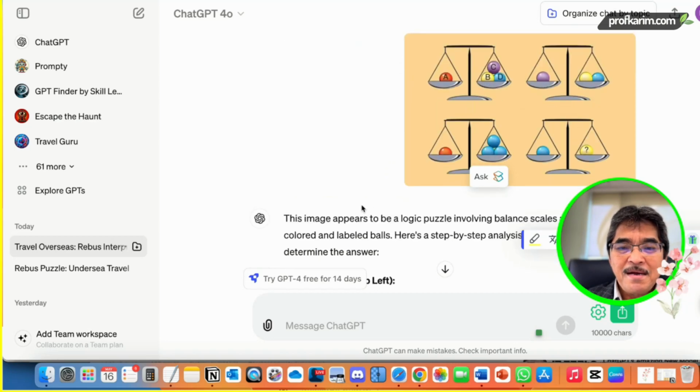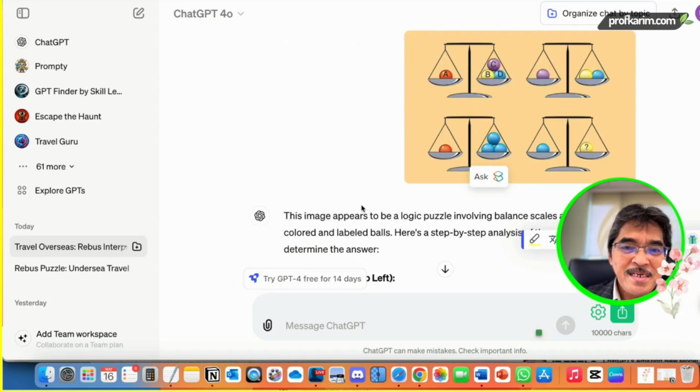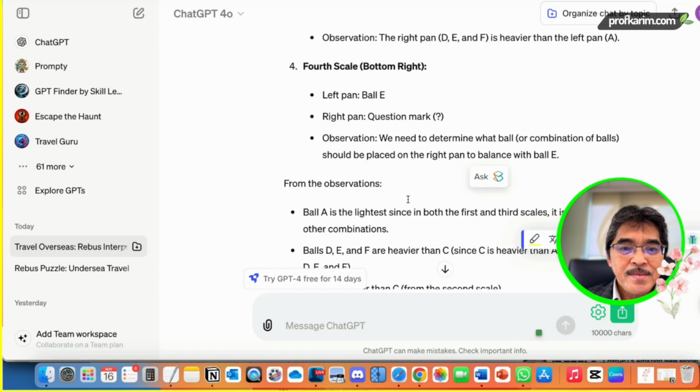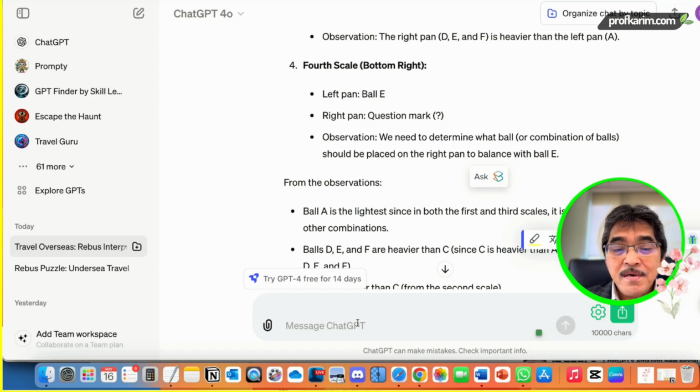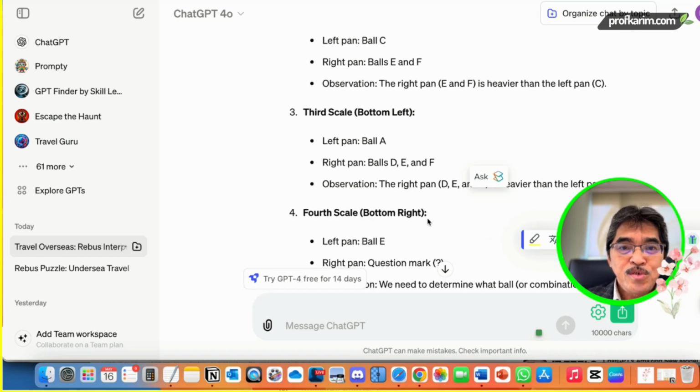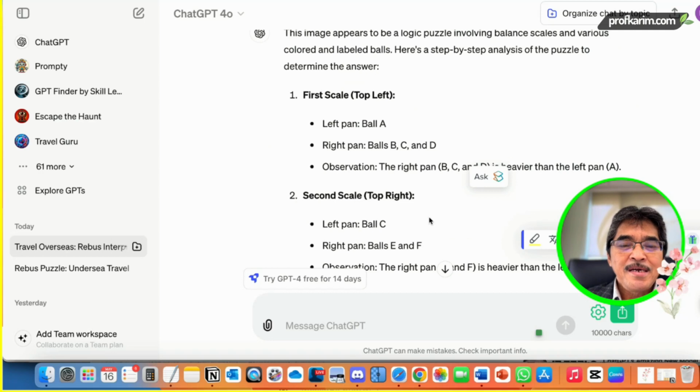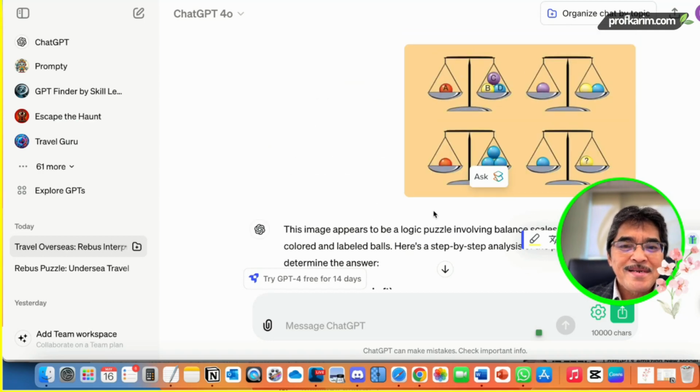I'm not interested in the correct answer here. I just want to demonstrate to you the power of ChatGPT vision to interpret the image. In this case, I didn't even give a prompt. It just knows what to do with the image. It's kind of guessing what we want from this image.